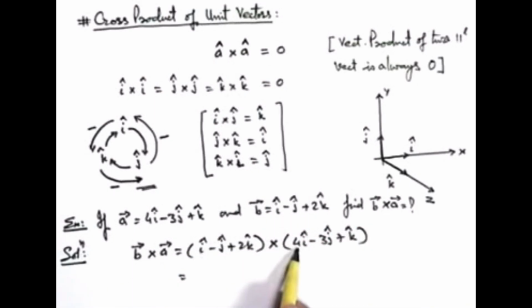You can simply say when i cap is multiplied with 4i cap, using the rule of cross product, i cross i will be 0. So the first term will not result in any quantity. But when we calculate i cross j, we know i cross j is k cap. So you can see what it will become. It will be minus 3k cap. If I find out i cross k, you can say i cross k will be minus j. So in this situation it will be minus j.